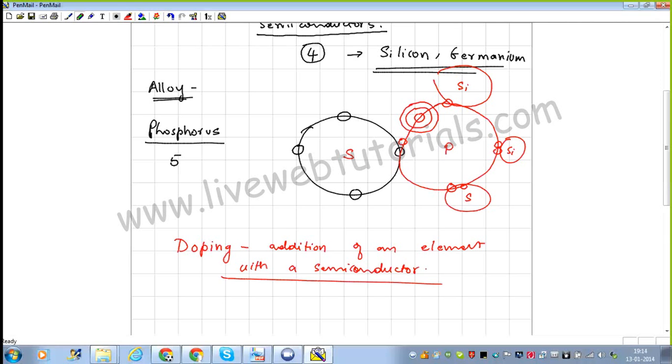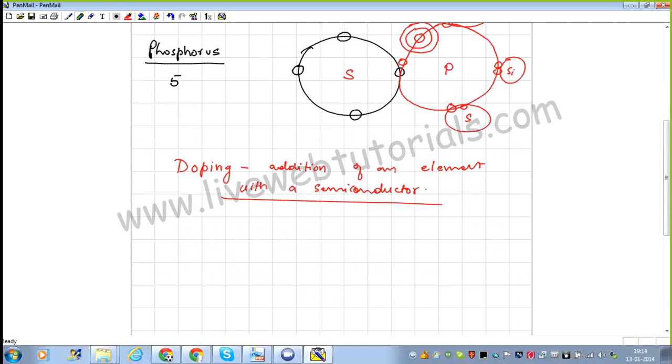Now semiconductors, obviously we have seen, will be having 4 electrons in their outermost shell. Doping, if it is done with an element which is having an extra electron, what kind of charge is that electron having? What do you mean by the type of charge? Positive or negative or no charge? Oh, phosphorus is negative.